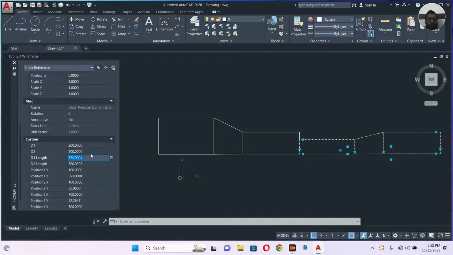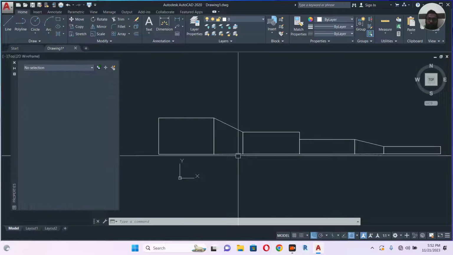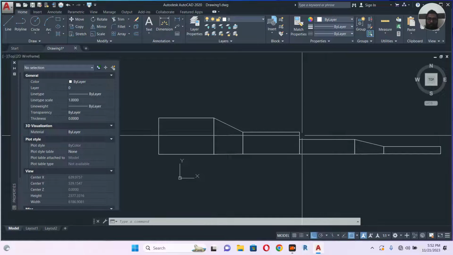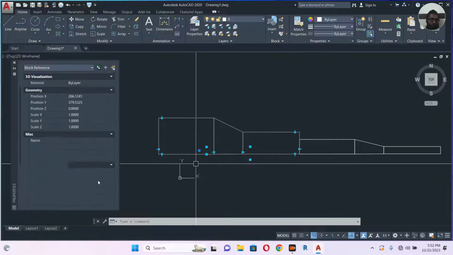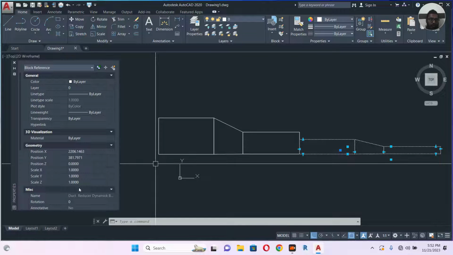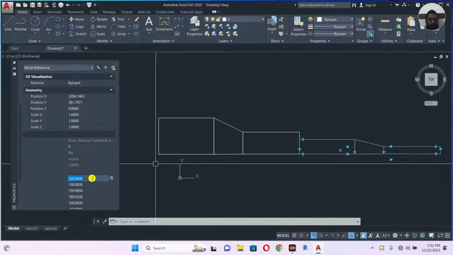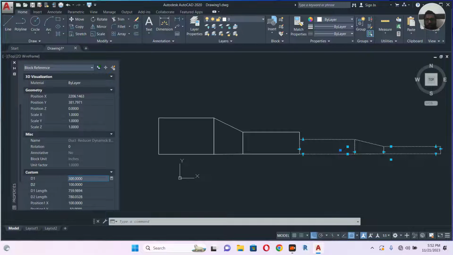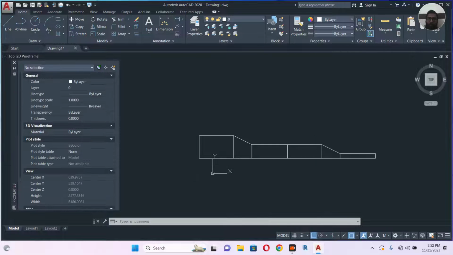And D2 maybe you can go for 100. No, this one is duct 2 is 300, right? So I need D1 to be 300. So perfectly, you can do this one. I want to show more techniques. So double click.